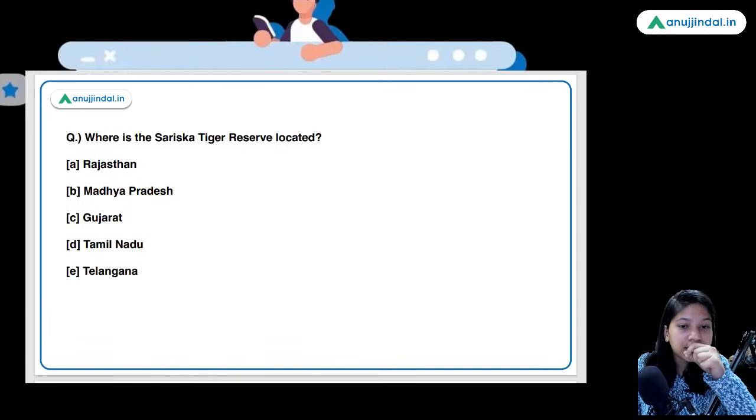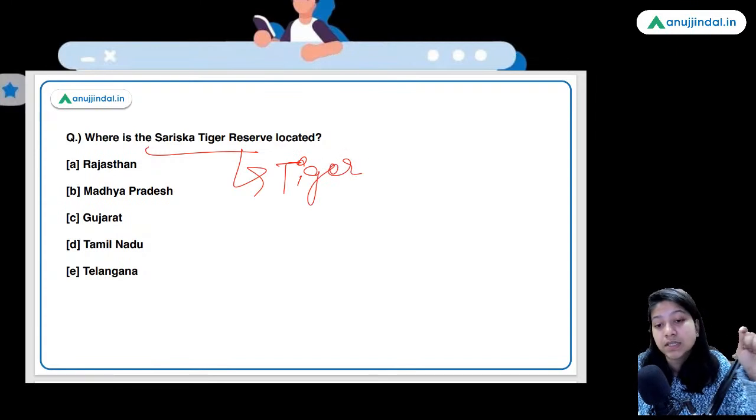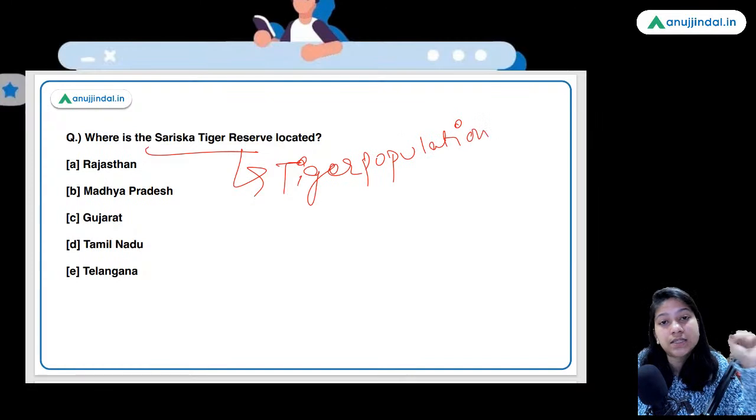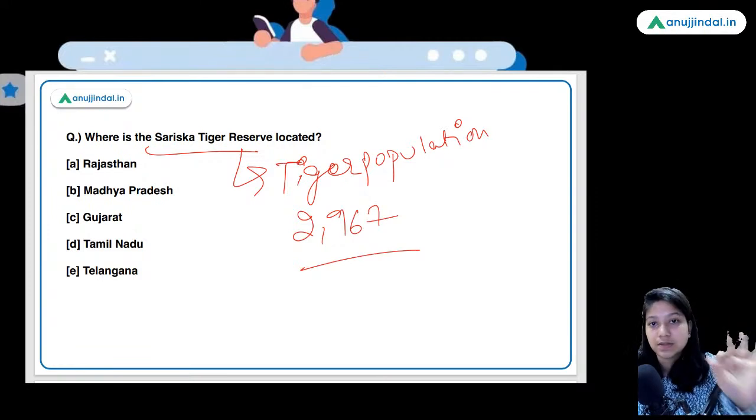Where is Sariska Tiger Reserve located? So why is it in the news? Because tiger population has almost doubled in this tiger reserve. That is why it is in the news. And as per the latest Tiger Census of India, 2,967 tigers are present in India. This is the population of tigers as per the survey of 2019.